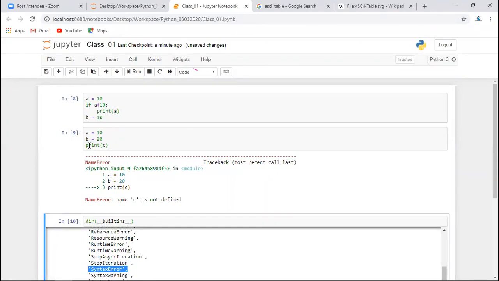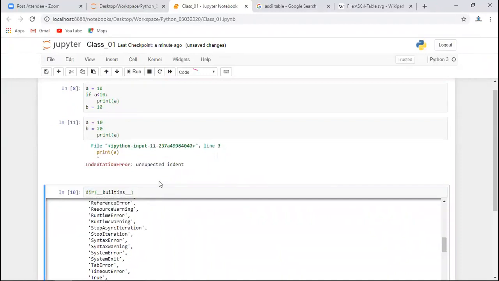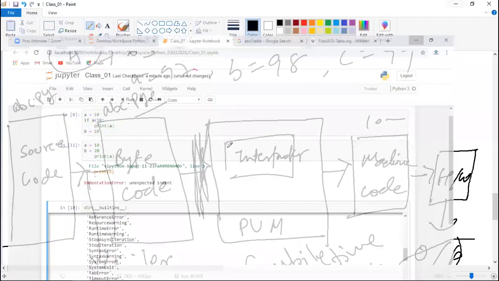Let's say, for example, instead of writing print c, I will write print a, but with a space. If you run this code in that case, it will give you an indentation error. So what is indentation? Again, this is not a syntax error, so it will be checked at runtime. For example, let's say I write this same code.